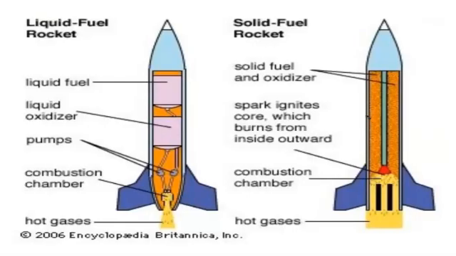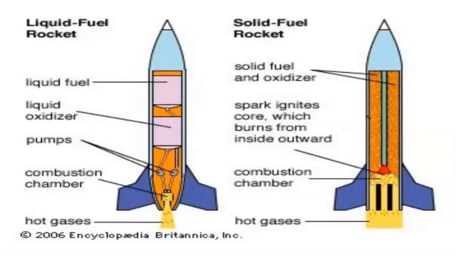Yes, again, rocket propulsion, I'm going to explain one more time. I've just shown the picture. In your textbook, nothing of liquid fuel, solid fuel is given. Only fuel is given. For your understanding, what fuels are taken as solid and what fuels are taken as liquid, I'm showing you this picture. That's all. So two types of rockets are there. There are many types, but I'm showing only two types here: liquid fuel rocket and solid fuel rocket.